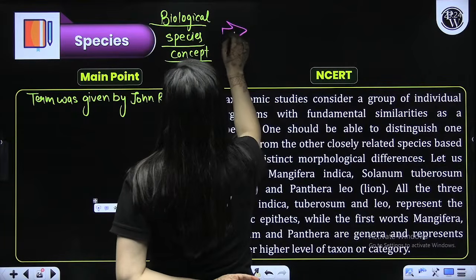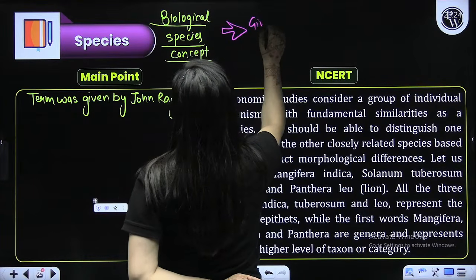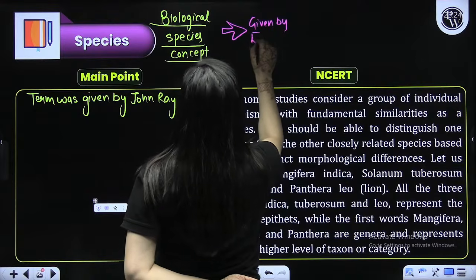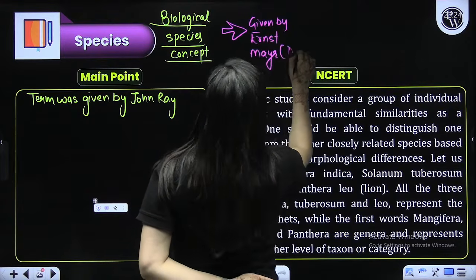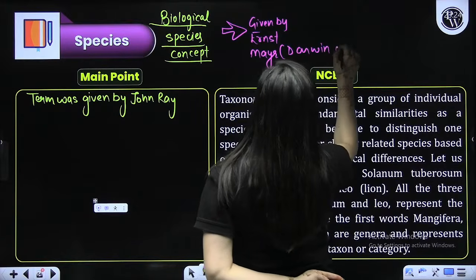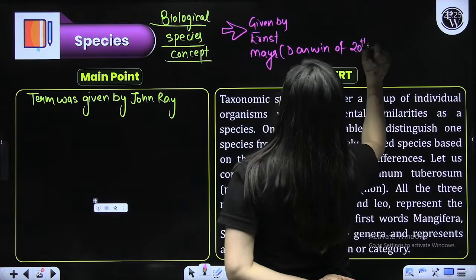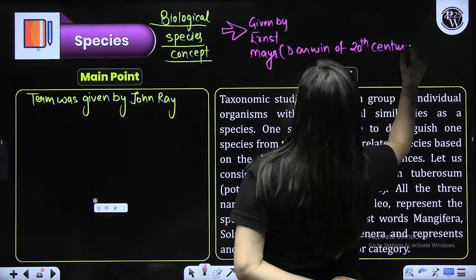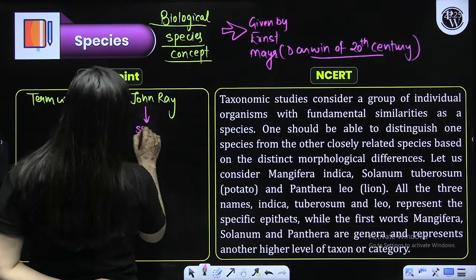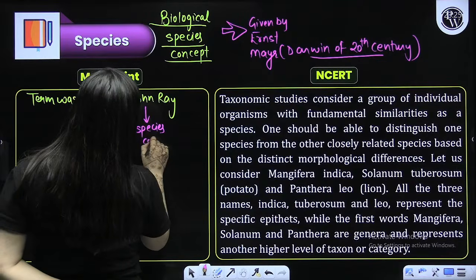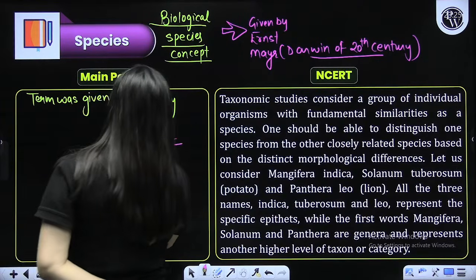The biological species concept was given by Ernst Mayr. Do you know about Ernst Mayr? Ernst Mayr is also known as the Darwin of the 20th century. He gave the biological species concept. John Ray gave the simple species concept. The biological species concept is different, and the simple species concept is different.